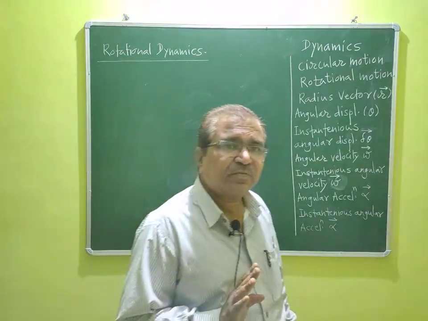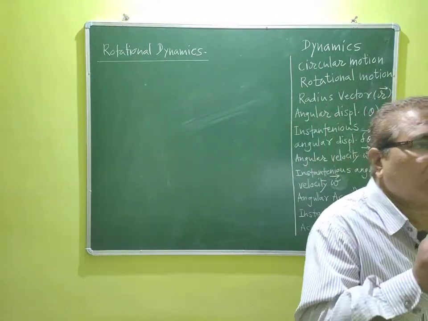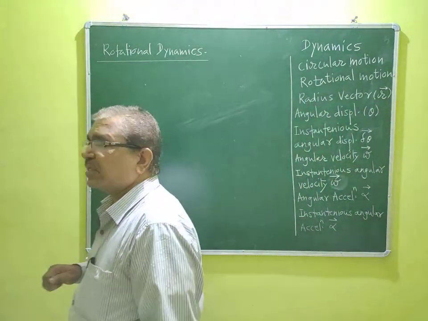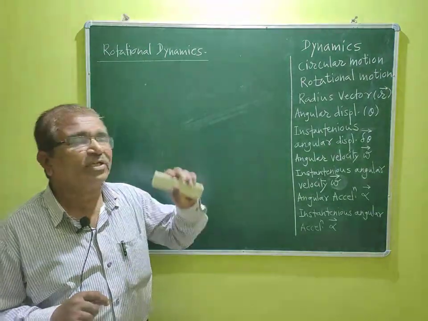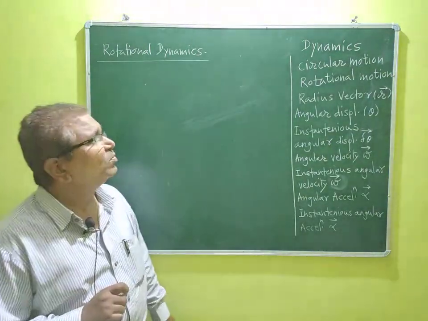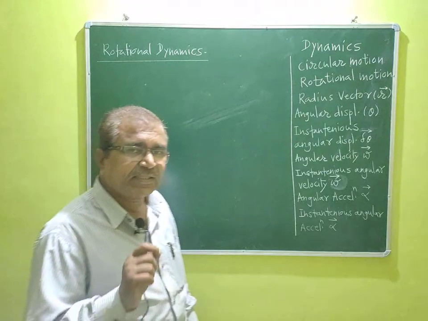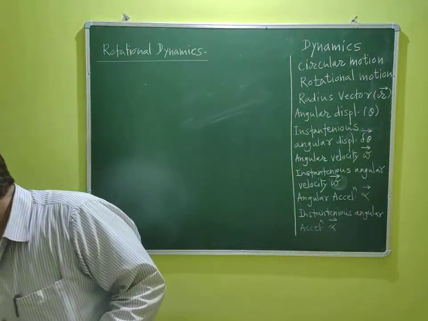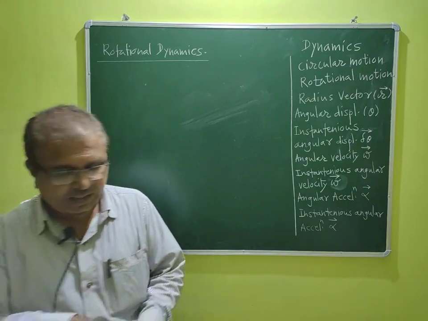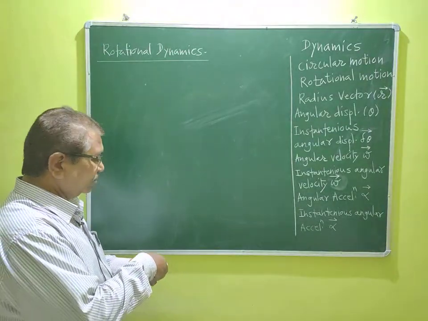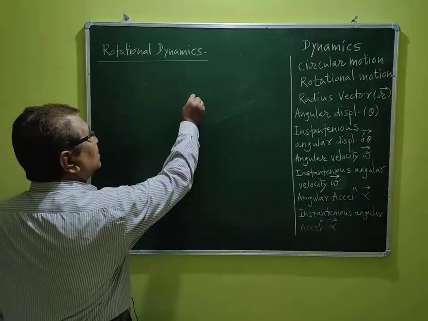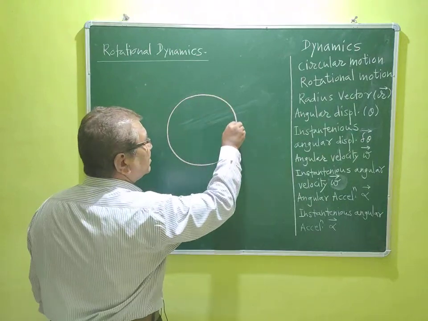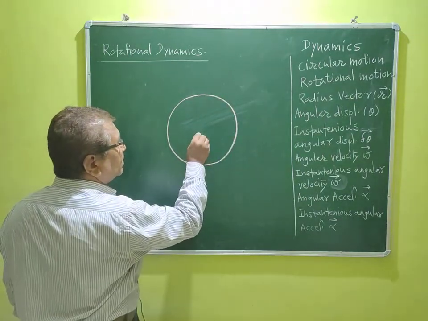In this chapter, we have to learn two types of motions. The first motion is circular motion, and the second one, rotational motion. So let me discuss what is circular motion. For circular motion, we draw a simple diagram on the board. See here, this is the circumference of a circle like this.